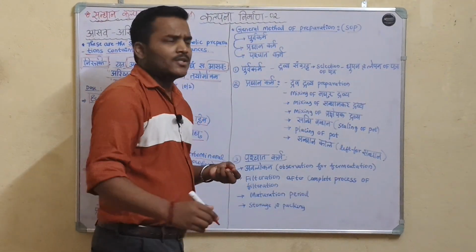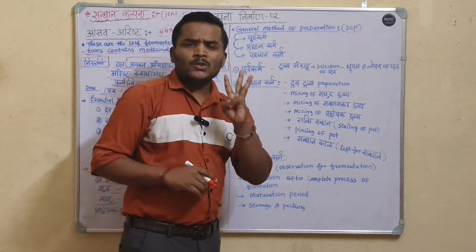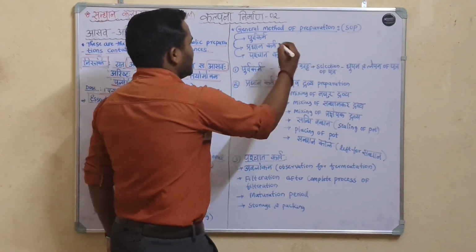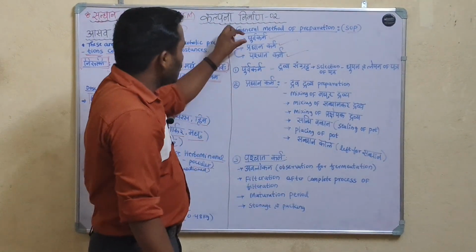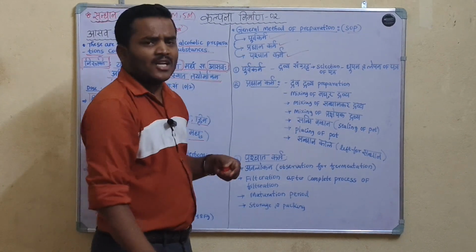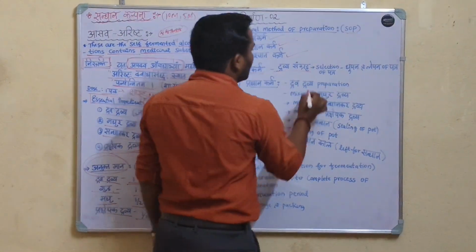Standard operating procedure of the Asava and Arista. It is divided into 3 parts. That is Purva Karma, Pradhana Karma, and Paschata Karma. Purva Karma, Pradhana Karma, and Paschata Karma. In Purva Karma, there is Dravya Sangraha.